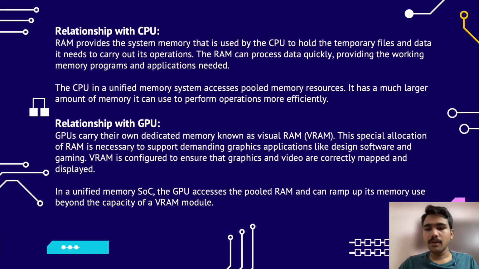GPUs carry their own dedicated memory known as VRAM or video RAM. We have talked about this earlier. This special allocation of RAM is necessary to support demanding graphics applications like design software and gaming. VRAM is configured to ensure that graphics and video are correctly mapped and displayed. But in a unified memory SoC, the GPU accesses the pooled RAM, like we talked about in the relationship with the CPU. This enhances GPU performance significantly, as the GPU can take as much memory as it requires according to its requirements.